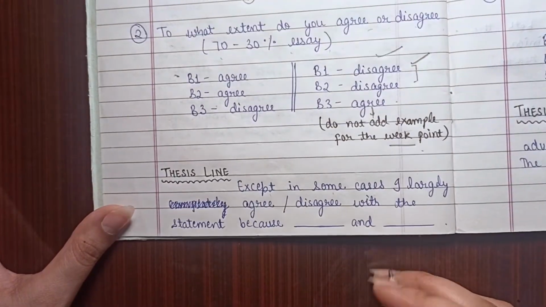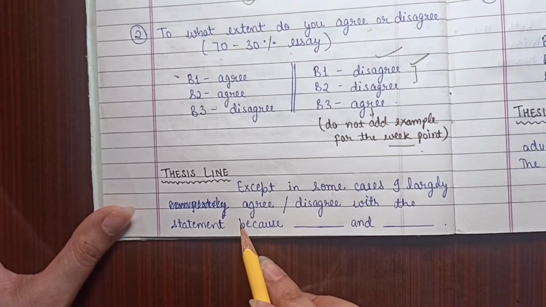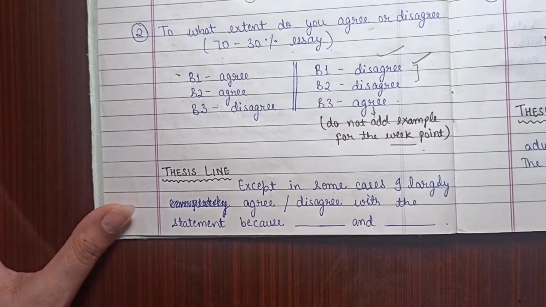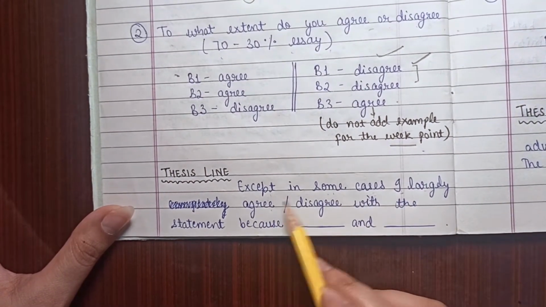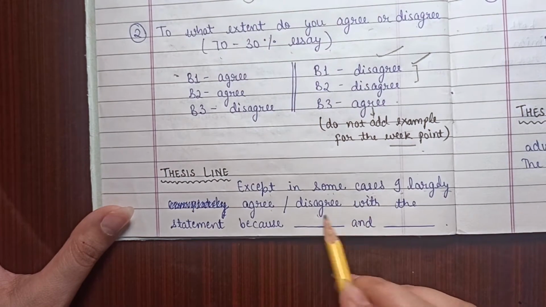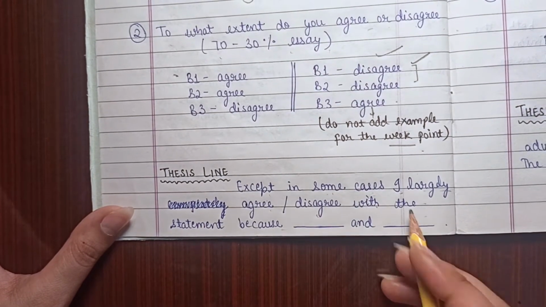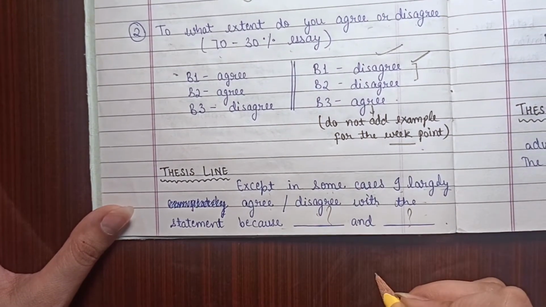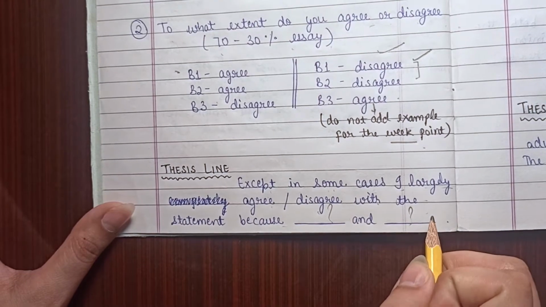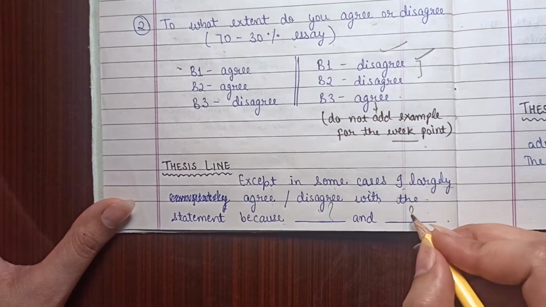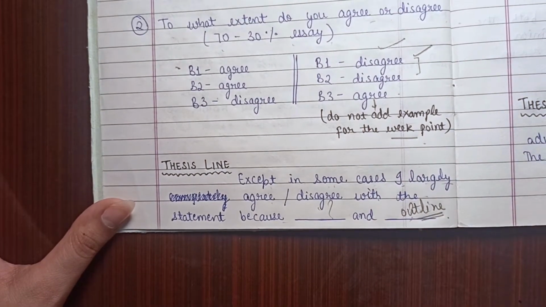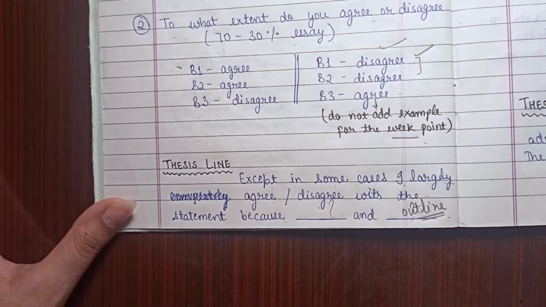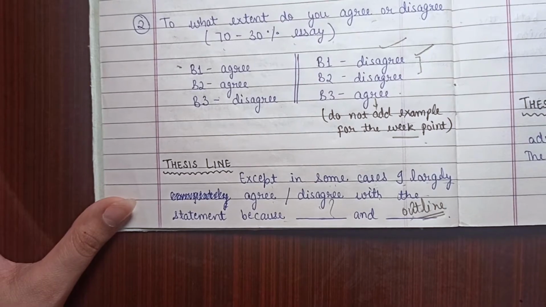Fine. So here comes the thesis line that you will mention in the introduction. Except in certain cases, I largely agree, or you can say that I largely disagree with the statement because here come the ideas. Whether you agree or disagree, you have to provide the ideas. That is known as the outline. As I have already told you the structure of writing an introduction, you can check it out.